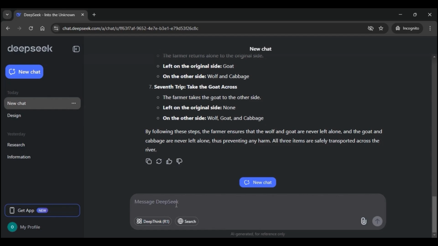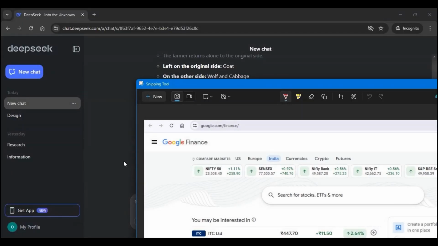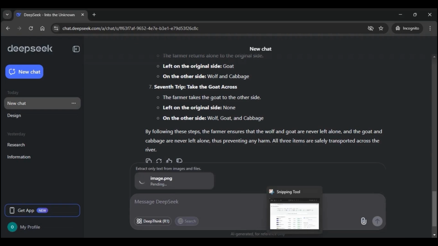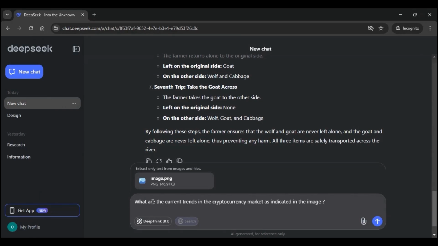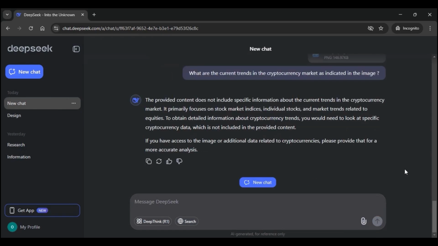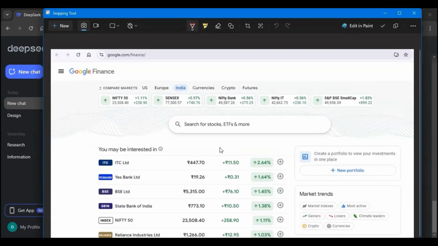So let me upload one image of the current stock market. So I have this image. Let me show you also, and let me ask some questions regarding this image. Question is, what are the current trends in the cryptocurrency market as indicated in the image? Let's see. Okay, so it has given us the right answer because this does not include specific information about the current trends in the cryptocurrency market. It focuses on the stock market indices. And you can see the image once again.